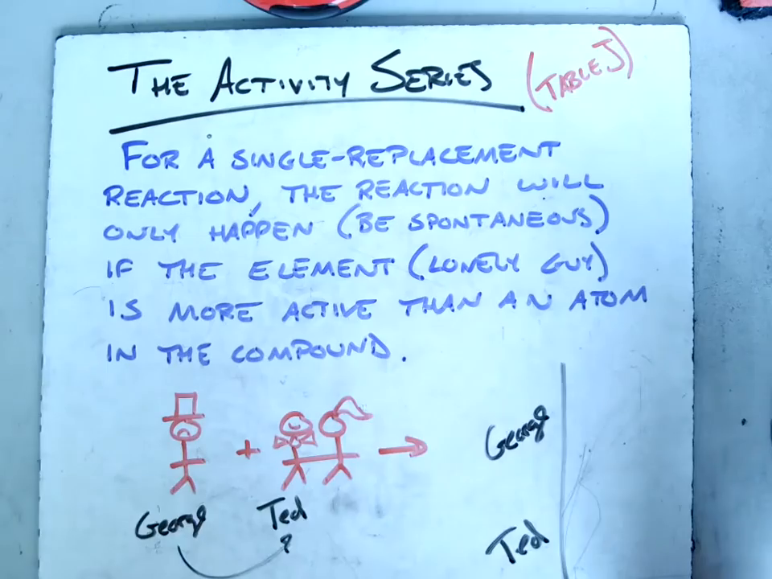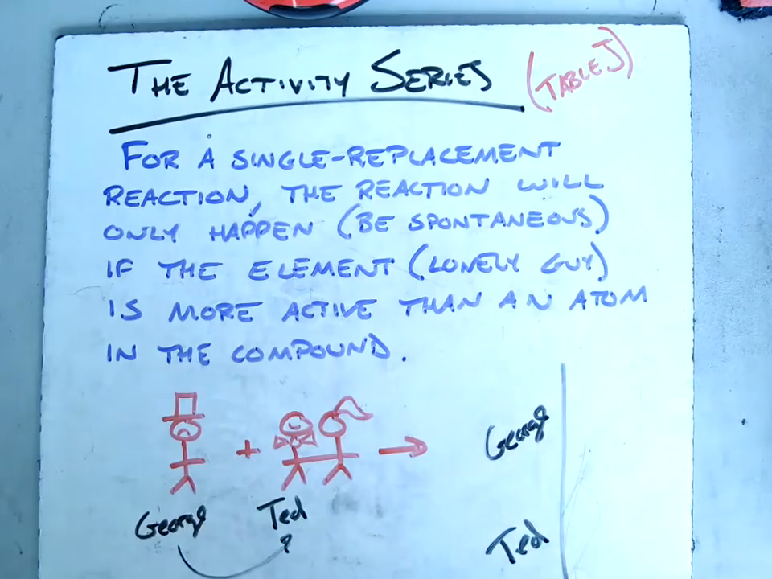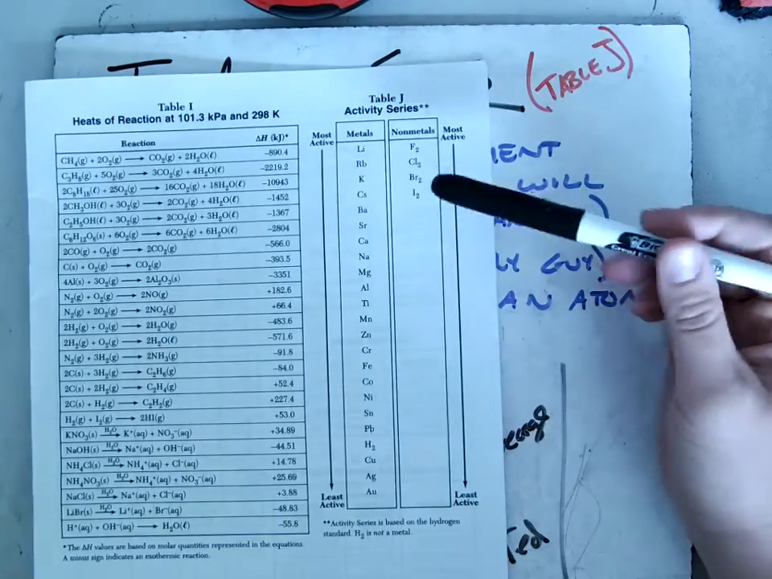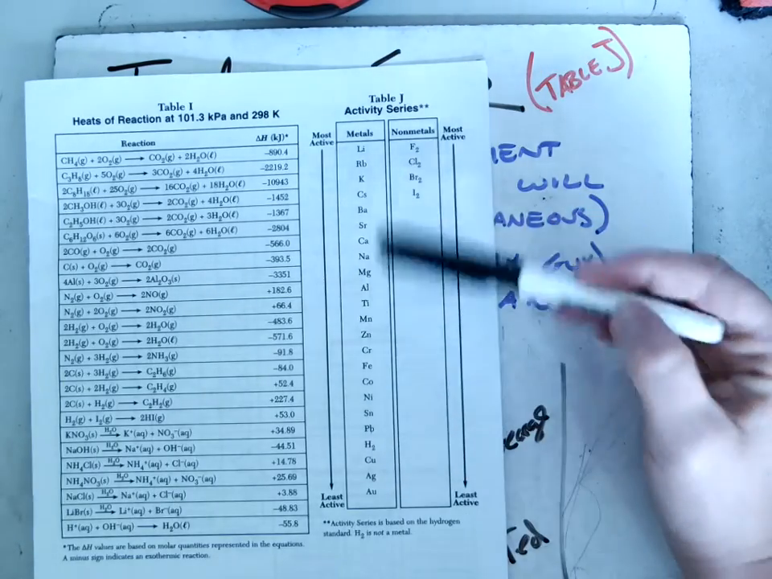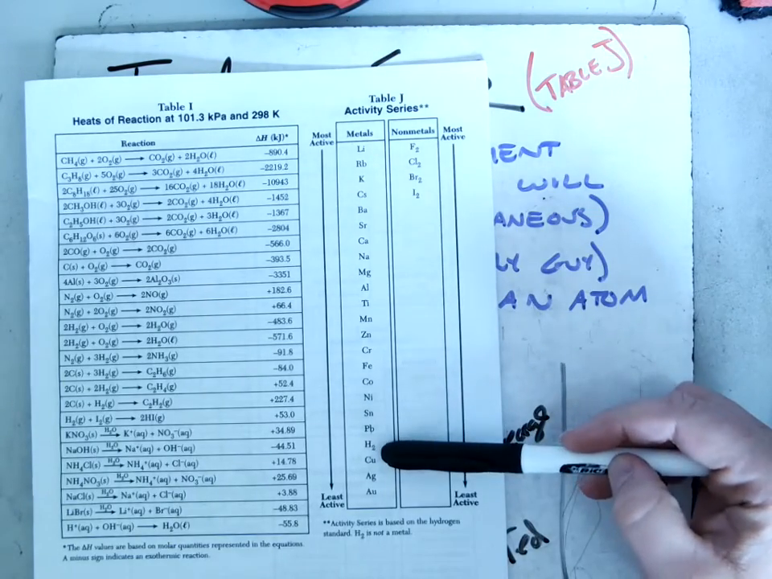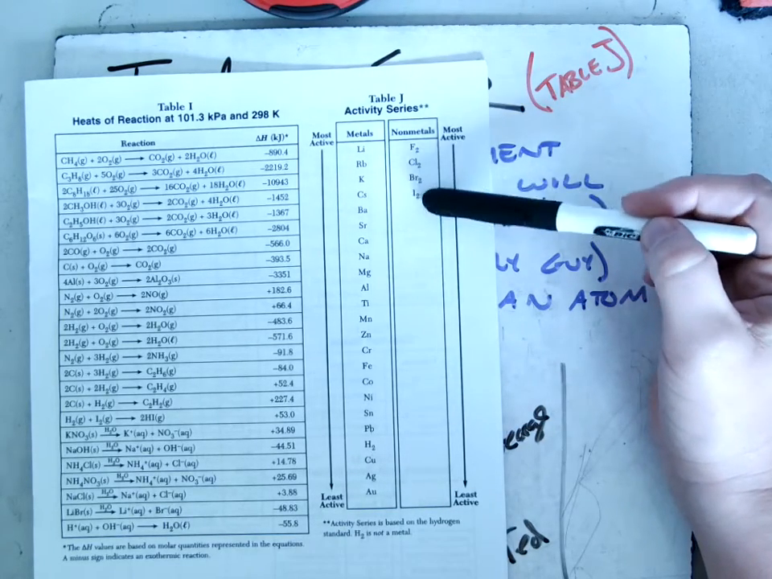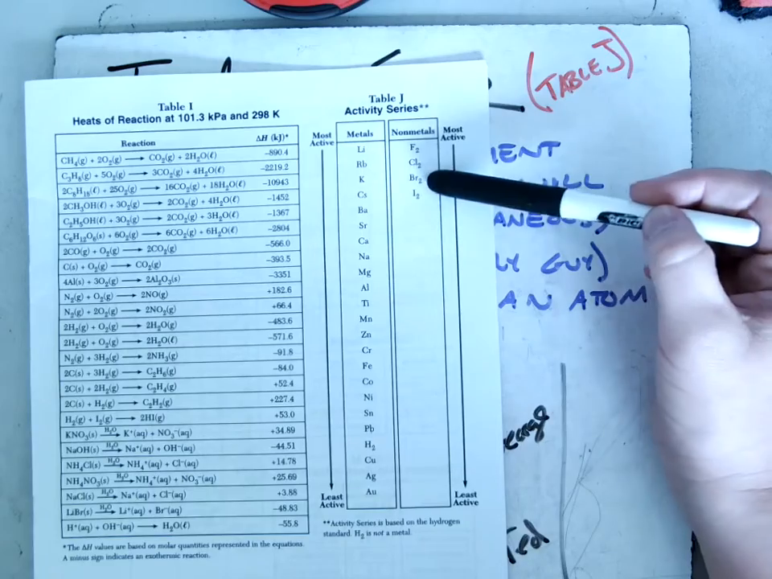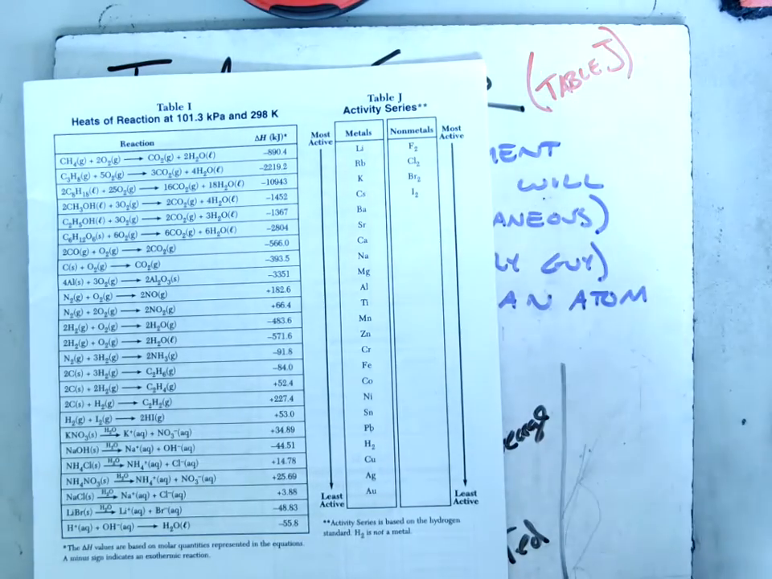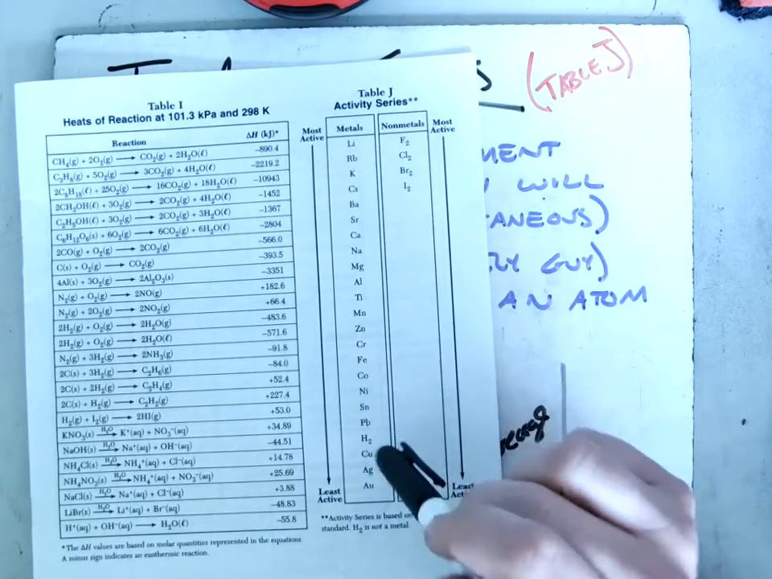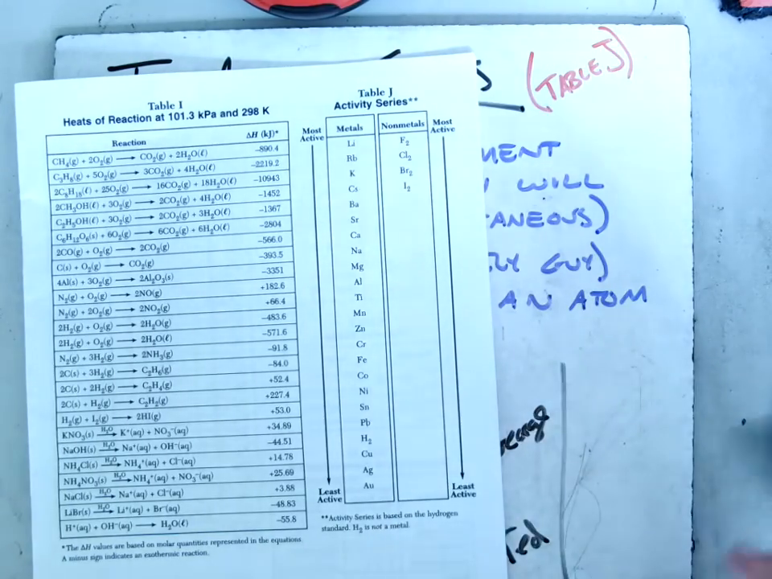And of course, we're talking about Table J. If it's metals versus metals, I use this list. Hydrogen is also in here. He's acting like a metal. If it's some halogens, some nonmetals competing with each other, I just use this list. I use them the same way. If it's higher, if the element alone is higher than an element in the compound, the reaction will happen. Okay.